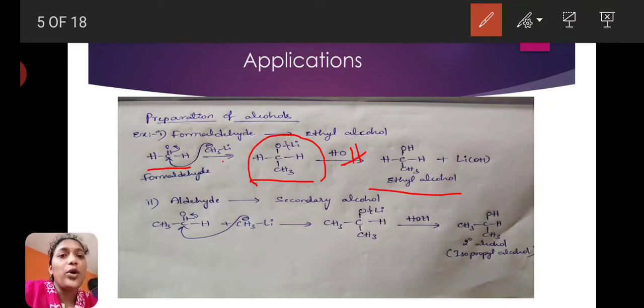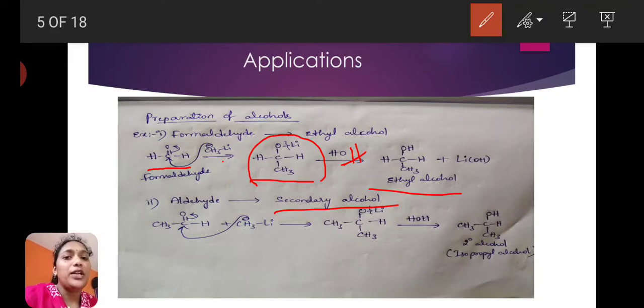Next is the aldehyde reaction. Except formaldehyde, all remaining aldehydes react with organometallic compounds to give secondary alcohols. Only formaldehyde will give primary alcohols.